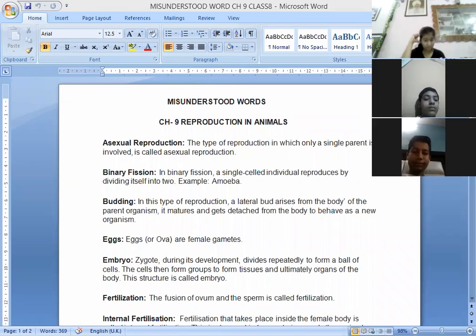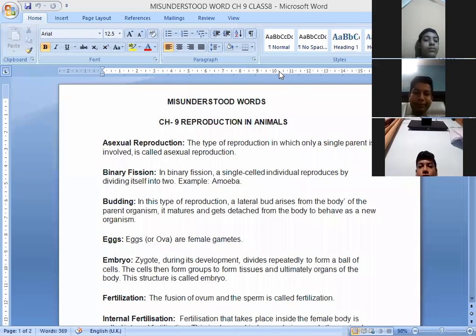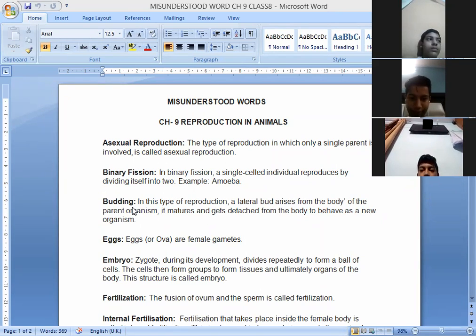When new individuals develop from the buds in Hydra, this type of asexual reproduction is called budding. Okay, very good. So budding is also a type of asexual reproduction, and it takes place in Hydra, and children, we are going to study budding in detail. Okay, Ananya Jain, next word.